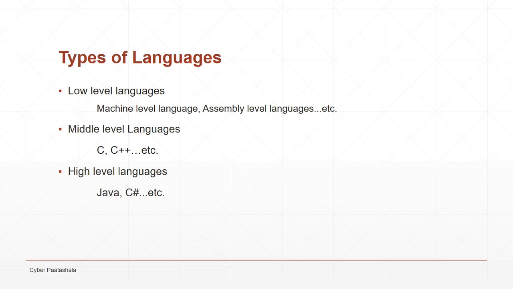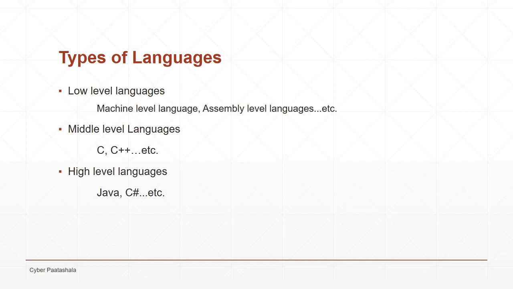C++ supports the OOPS principles, but there is a drawback with the C++ language also. In C++ we have to deal with pointers, which is an extra burden for the developer. And all the memory management also should be taken care of by the developer only. These are the drawbacks with the C++ language.